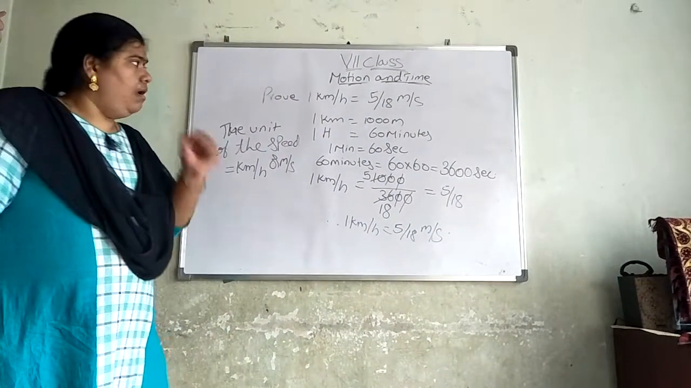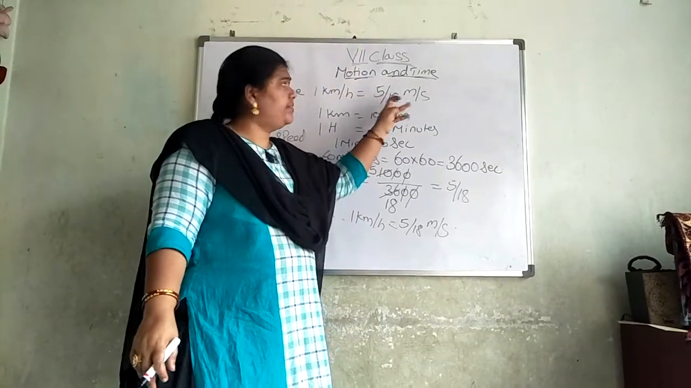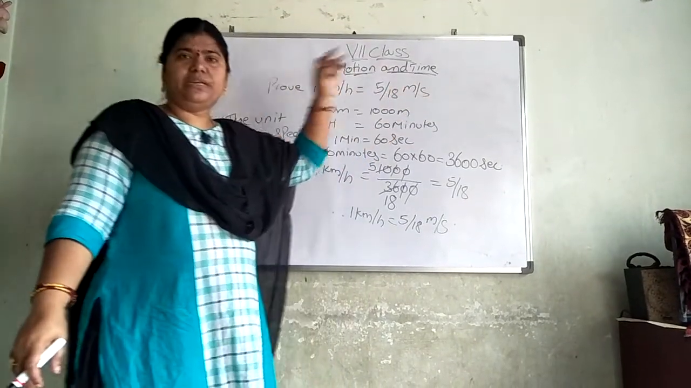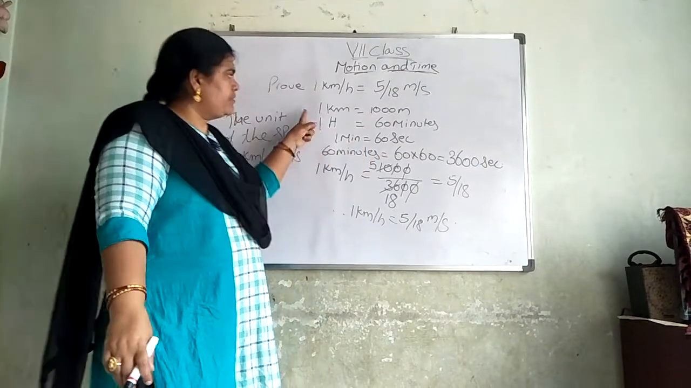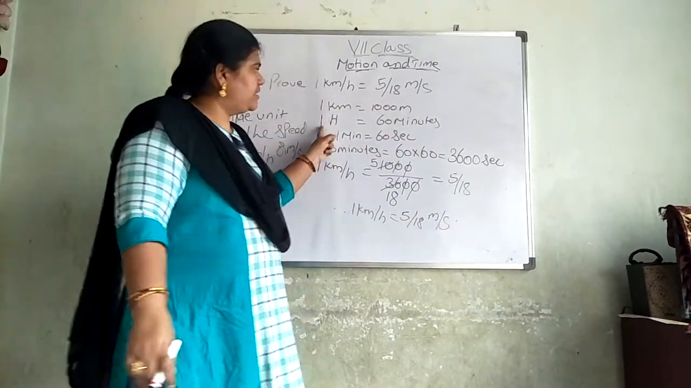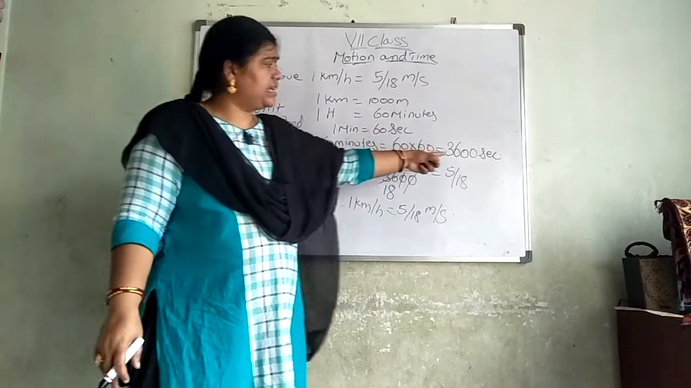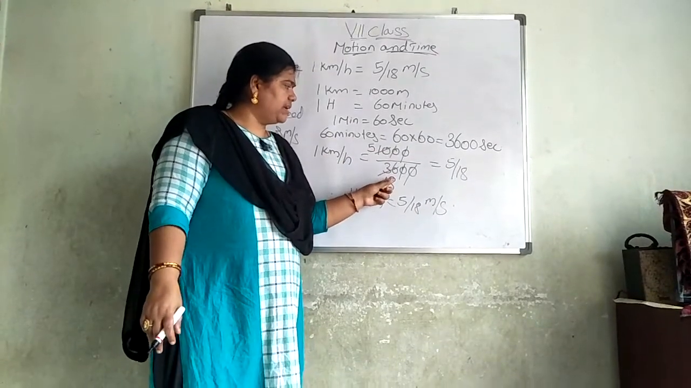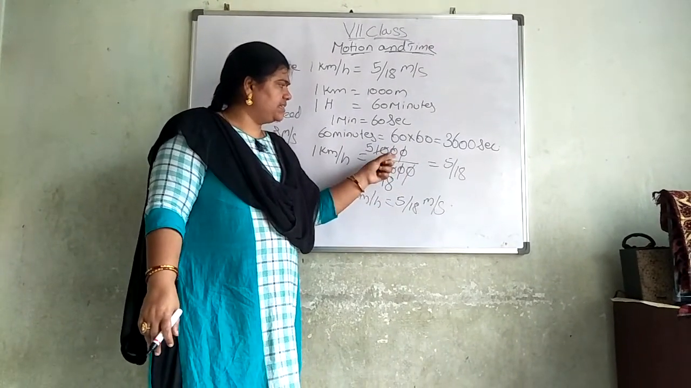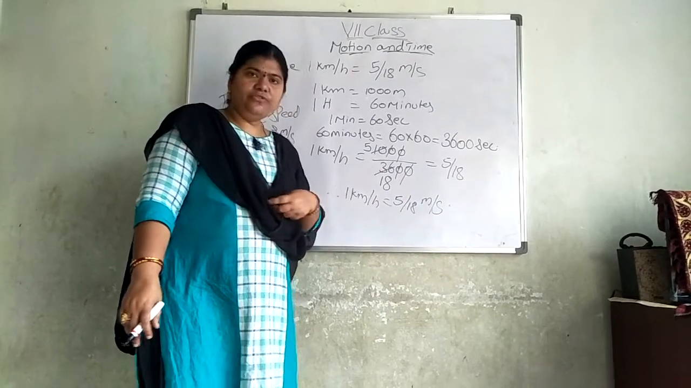Did you follow? First, what is in kilometers per hour, we have to convert into meters per second. Now you have to know these formulas, very important. 1 kilometer is equal to 1000 meters, 1 hour is equal to 60 minutes, 1 minute is equal to 60 seconds, 60 minutes is equal to 3600 seconds. Now 1 kilometer per hour is equal to 1000 by 3600. When we cancel the zeros, we'll get 5 by 18.